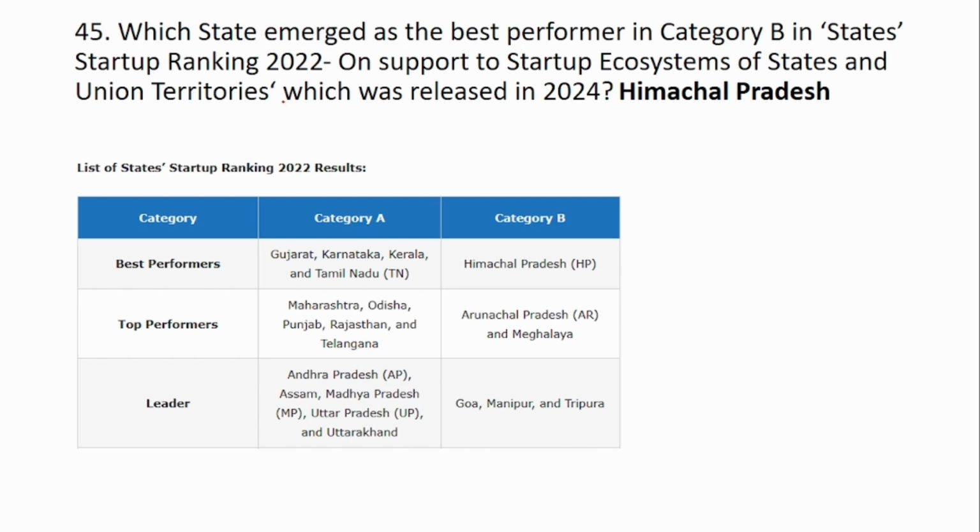The last 45th question is which state emerged as the best performer in category B in states startup ranking 2022 on support to startup ecosystem of states and union territories, which was released in 2024. The answer here is Himachal Pradesh. So these are the 45 questions that we have collected, and we have showed you whatever we have covered and from what all sources of AffairsCloud we have covered these questions.